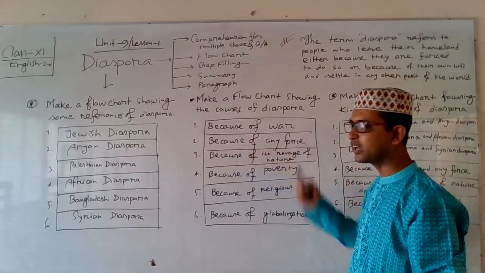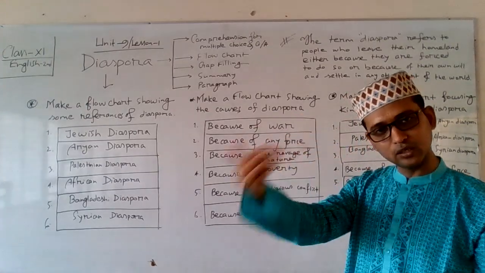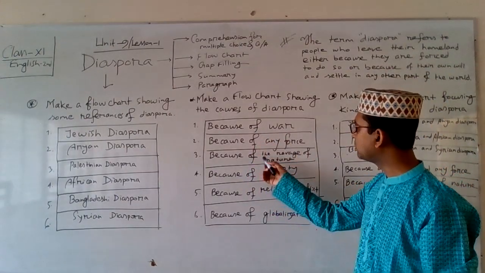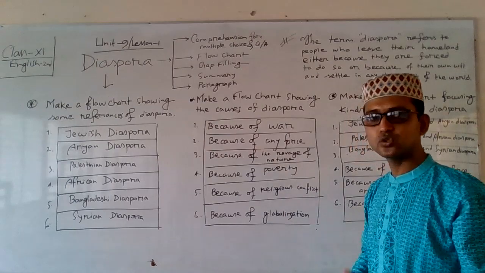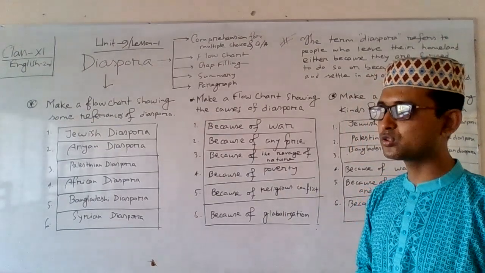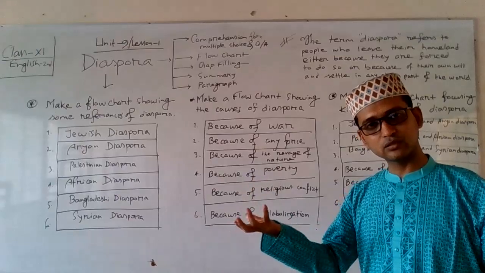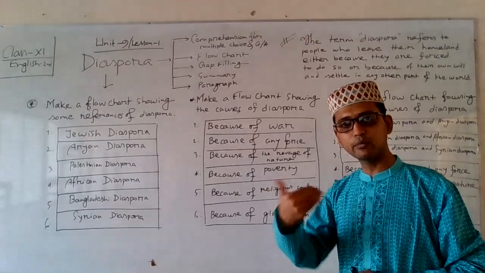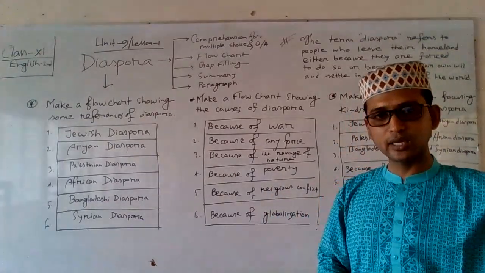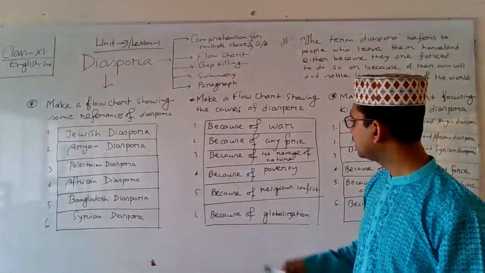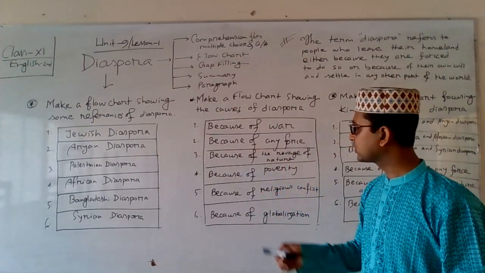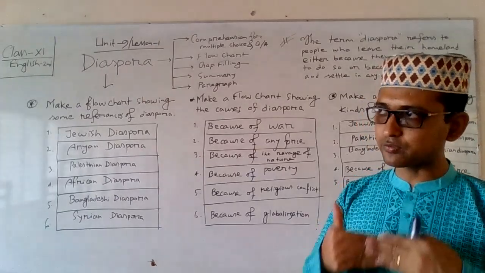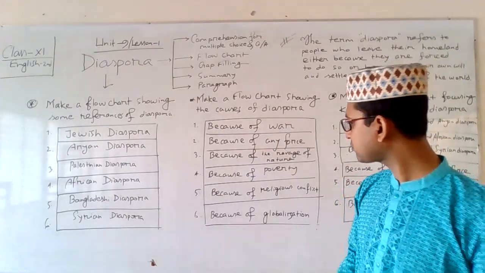And second one, because of any force, any sort of force, people are becoming diaspora. Third one, because of ravage of nature. Yes, because of natural disaster and the destructive approach of nature, people from different corners are becoming diaspora and they are trying to settle in many other parts of the world. Fourthly, because of poverty. Yes, extreme poverty is one of the major causes of diaspora.